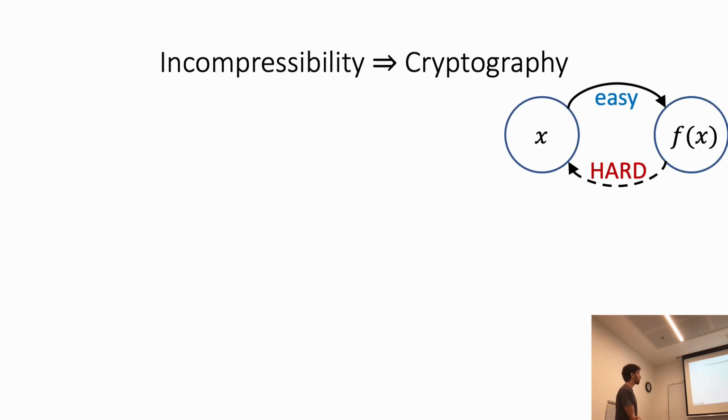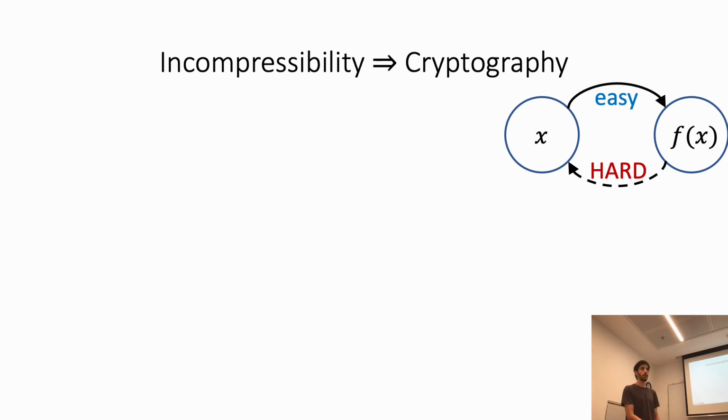Our second result is that incompressibility implies cryptography. When we say that incompressibility implies cryptography, we actually mean that incompressibility implies one-way functions. One-way functions are the minimal assumption in cryptography, in the sense that almost all useful primitives in cryptography imply one-way functions.